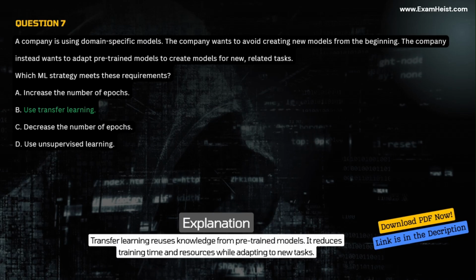Explanation. Transfer learning reuses knowledge from pre-trained models. It reduces training time and resources while adapting to new tasks.